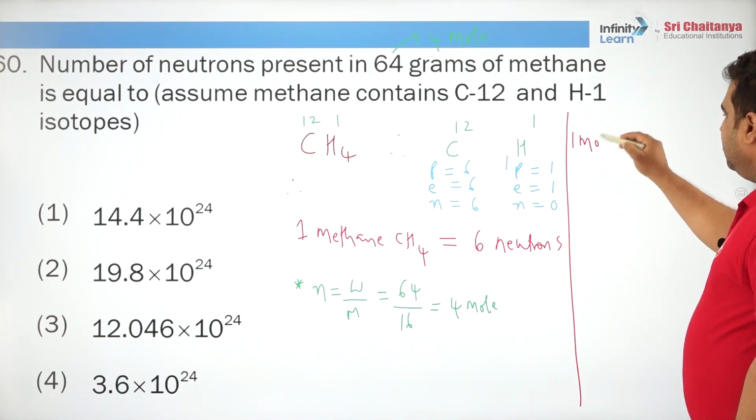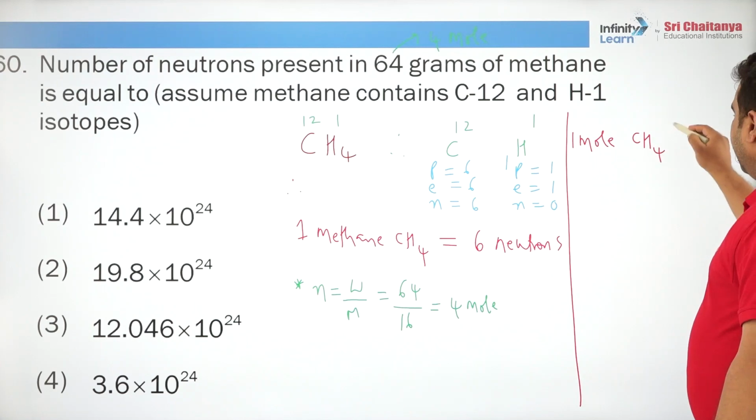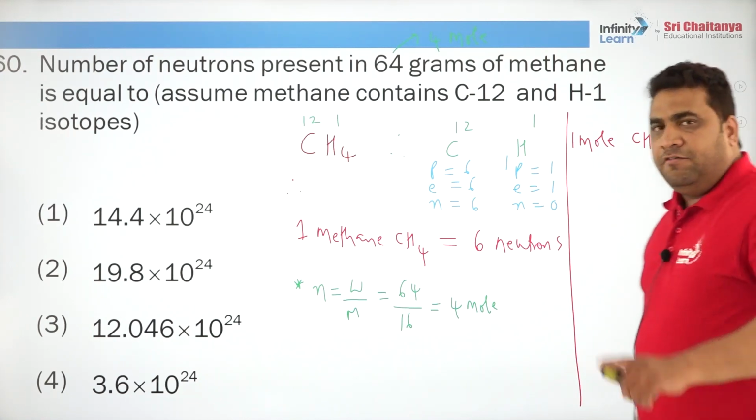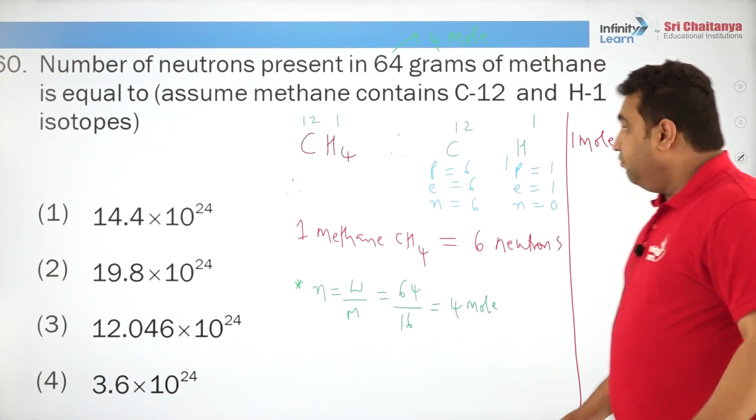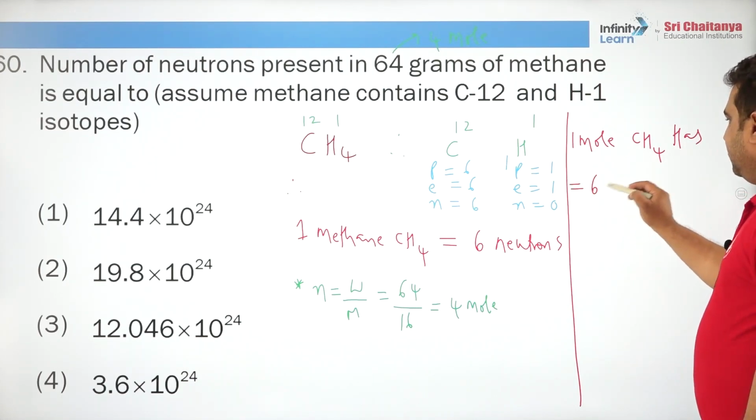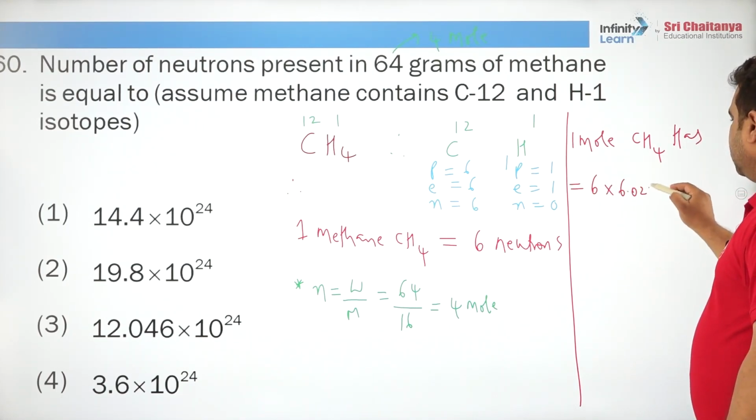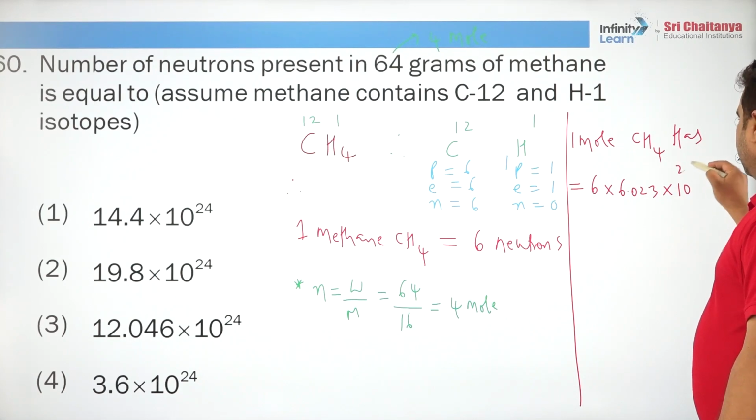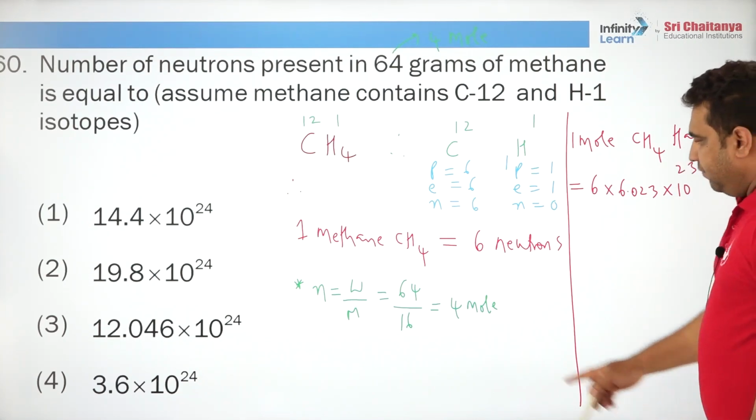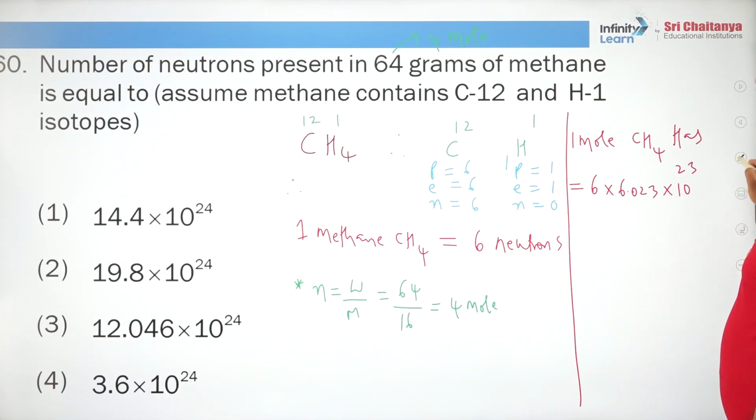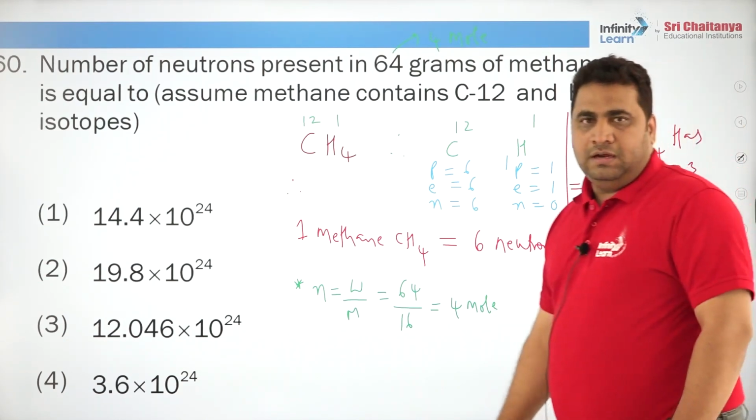So, 1 mole of methane has how many neutrons? Tell me. 1 methane molecule has 6. 1 mole has how many? 6 into 6.023 into 10 to the power of 23 neutrons it has. And 4 moles he is saying, so you have to multiply by another 4 here. You are going to get your resulting answer.